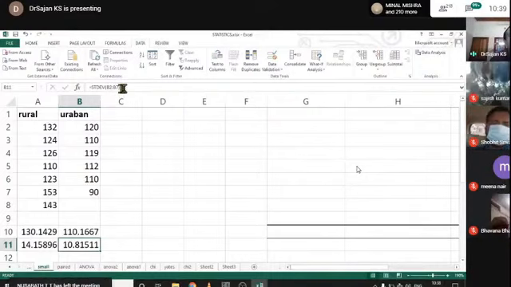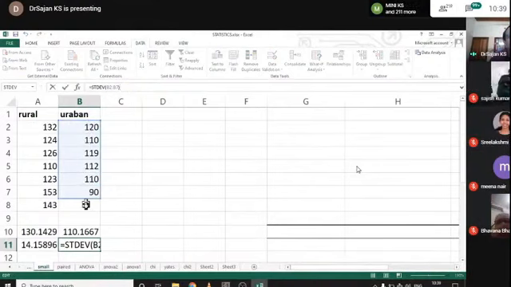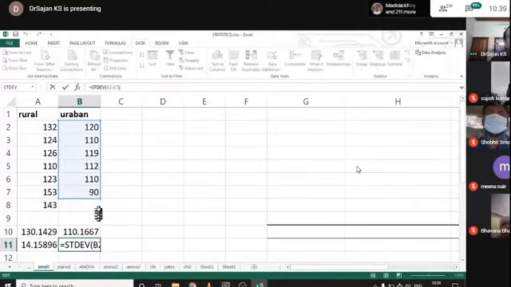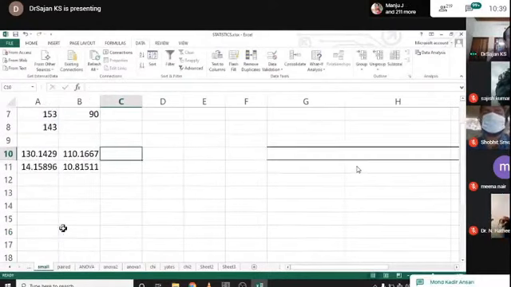Here is the formula bar. Just click here and you can observe whether the data selected is right or wrong, because you can click and drag the blue box. By clicking here you can click and drag. Now this is the measure of central tendency, the mean, and this is the measure of dispersion, the standard deviation.